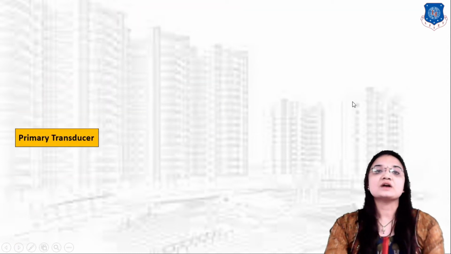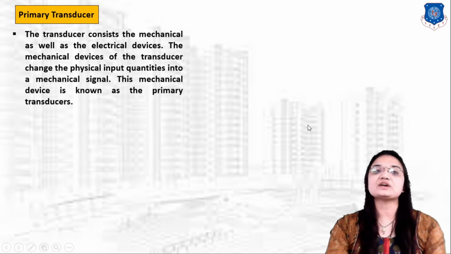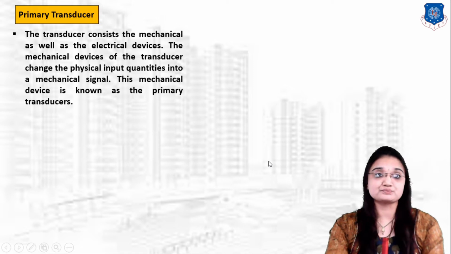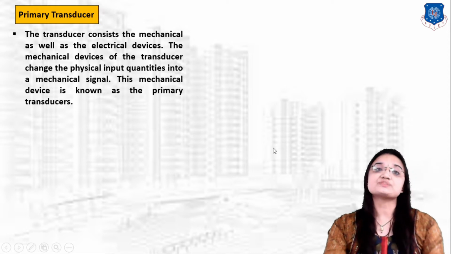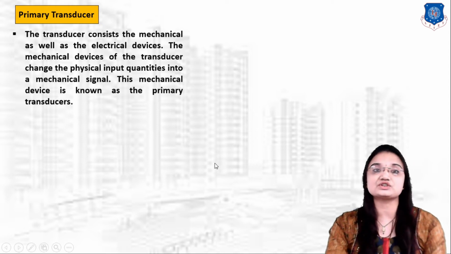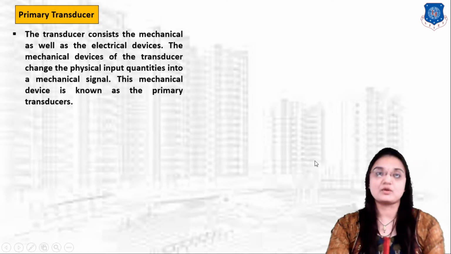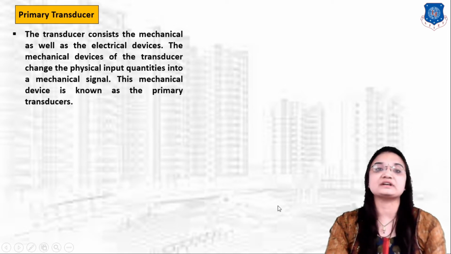Now let us understand what a primary transducer is. The transducer which contains both a mechanical and an electrical device. The mechanical device converts the physical quantity into a mechanical form, so this transducer gives output in mechanical form only. This type of transducer we call a primary transducer.